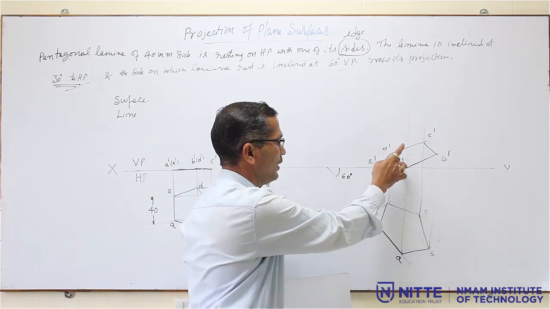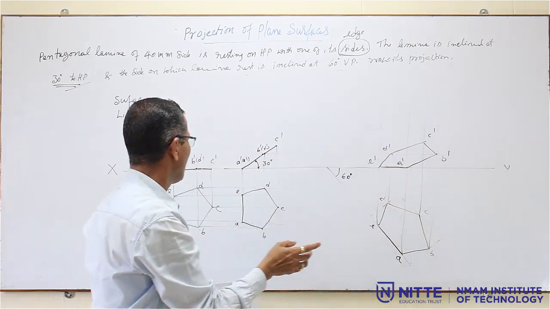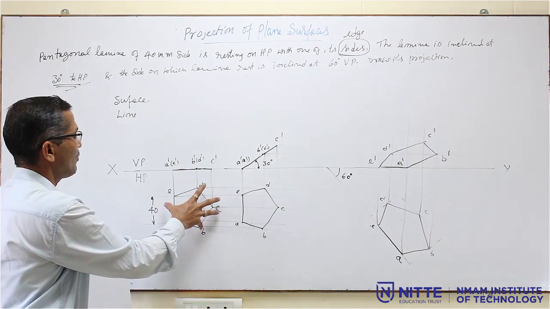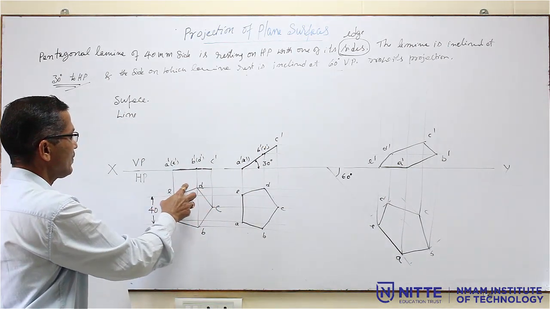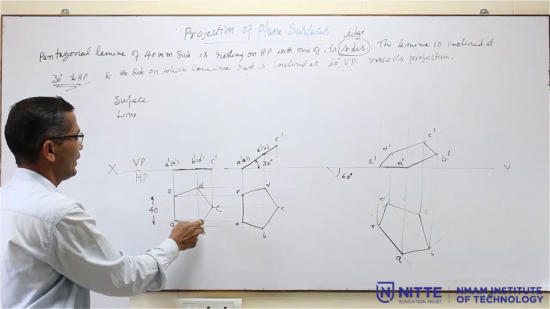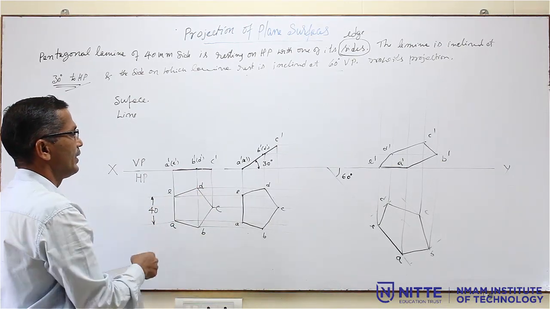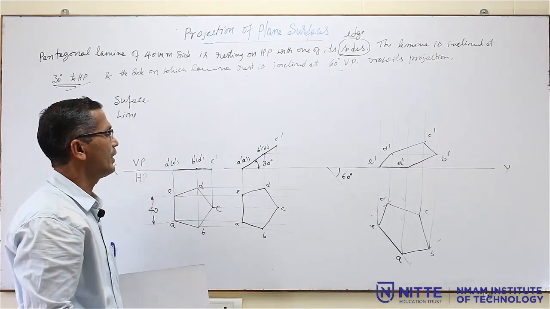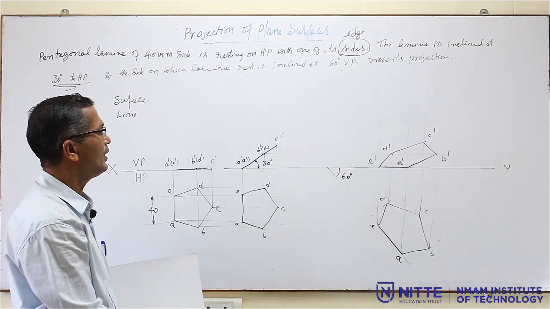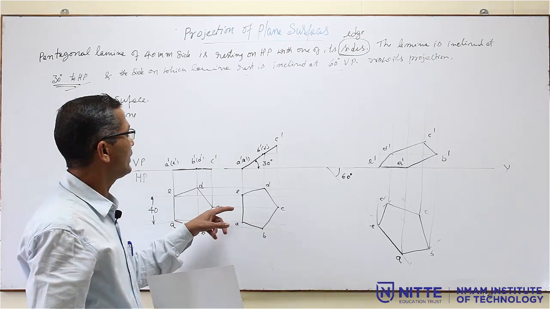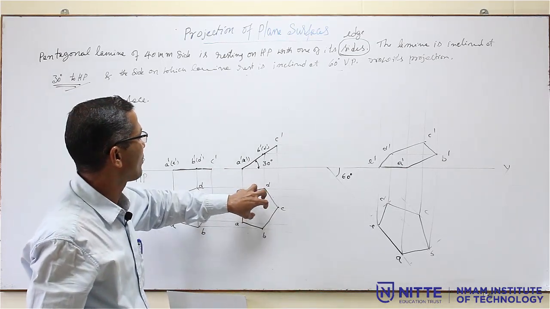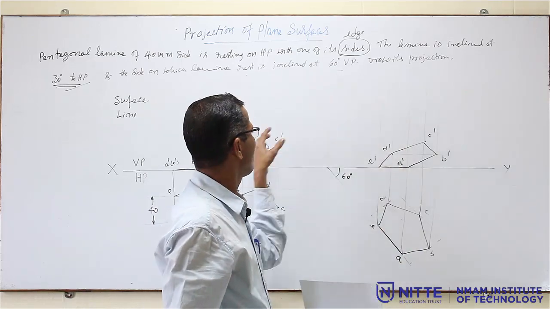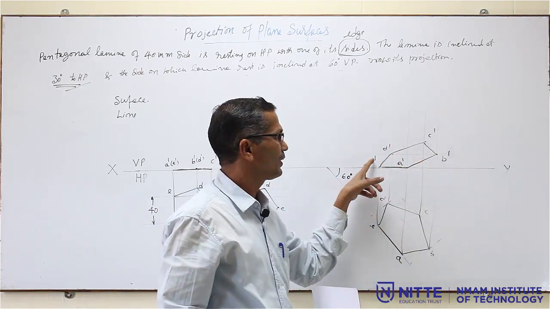So all these are not regular polygons. In this set of drawings, only the first figure will be regular. That means all the sides are equal and all the internal angles are 108. The remaining ones are all irregular polygons. So that is why you don't use the angle method anywhere for drawing these. You have to copy the figure from the second step to the third step, then project it up, project horizontally, and you have to get this.